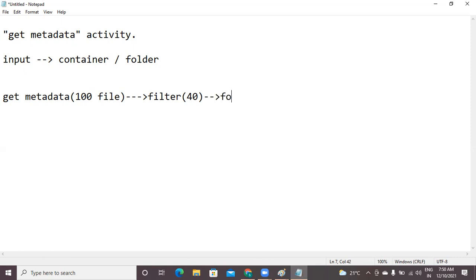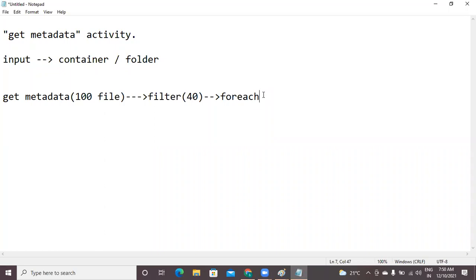Now I will write a ForEach, because my filtered output has 40 items. But with a copy activity, at a time I can work with only one particular file, and I have 40 files. So instead of writing 40 pipelines separately, you will use a looping activity.